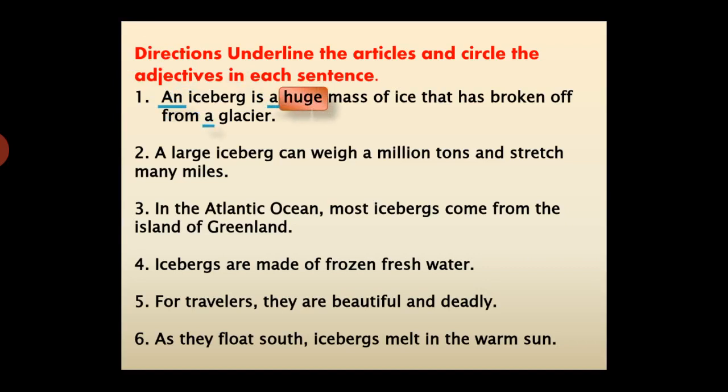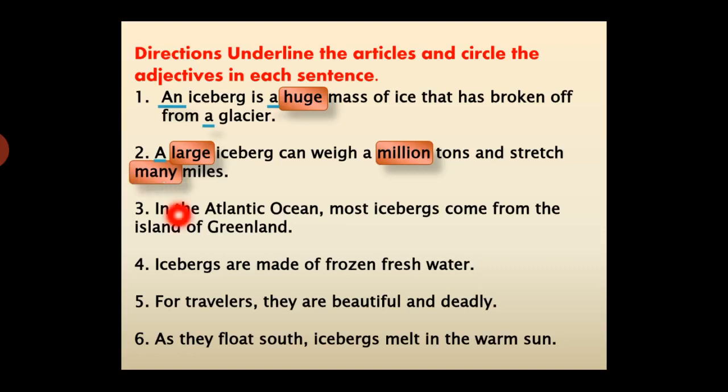What about the adjectives? We're having huge, which means very big. Can we see any other adjective? Of course not. Let's go to the second sentence. A large iceberg can weigh 1,000,000 tons and stretch many miles. What about the articles? We have a before million, by the way. And we have some adjectives like large and million and many, by the way, because it tells us number.